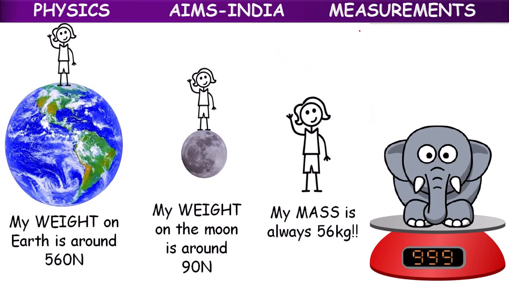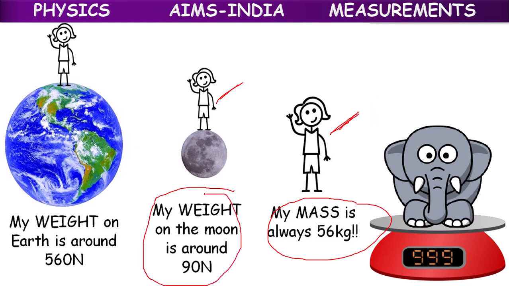Suppose this girl is telling, my mass is always 56 kg. Or this girl is telling, my weight on the moon is around 90 newtons. Same girl, my weight on earth is around 560 newtons. Same girl is giving three different types of statements. One time she is telling mass, another time she is telling weight. That weight also is different on the moon and different on the earth.